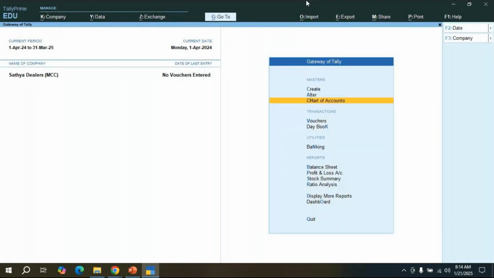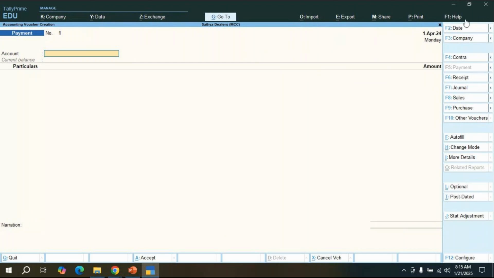But if I want to do any kind of transaction, even if it is purchase, sales, receipt, payment, journal, debit note, credit note, all these things, if you want to do any kind of transaction, go to Gateway of Tally and select the voucher option. Here we have to click on that. If you click on that voucher, see, now it is going to display on the right side.